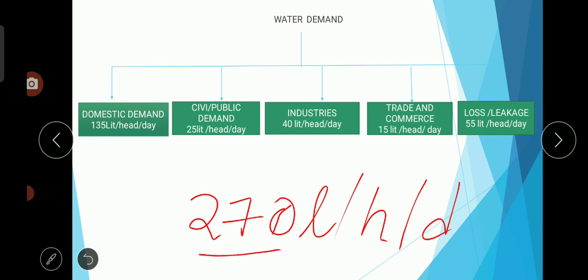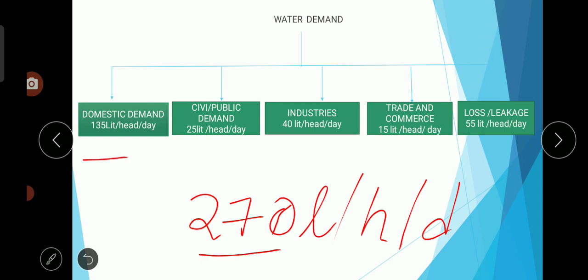These 270 liters per head per day has to be contributed for various types of water demand. First one is domestic demand. In this 270 liters per head per day, 135 liters per head per day has to be utilized for domestic demand.